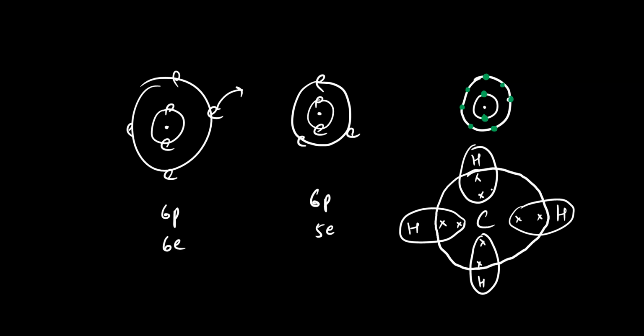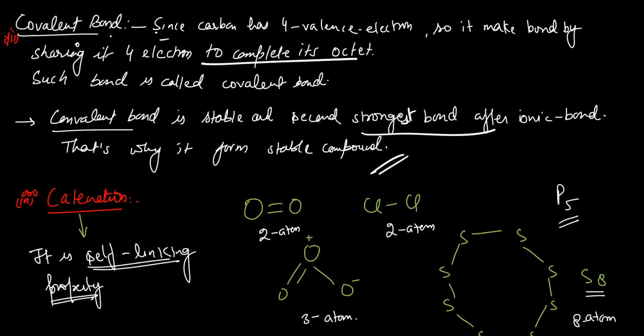This type of bond is called a covalent bond, and it is a very strong bond in chemistry. So note it down. Covalent bond. The first one we discussed was tetravalency. Because of tetravalency, carbon can make bonds with four different or similar kinds of atoms. The second one is small size, and the third one is covalent bond.